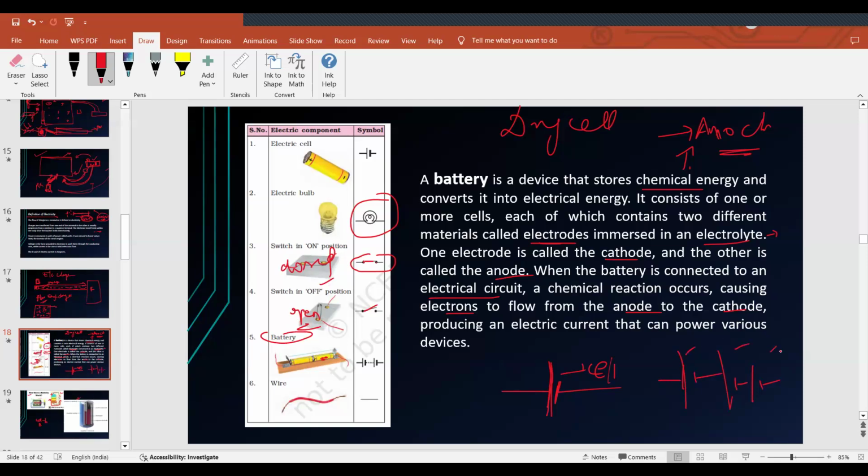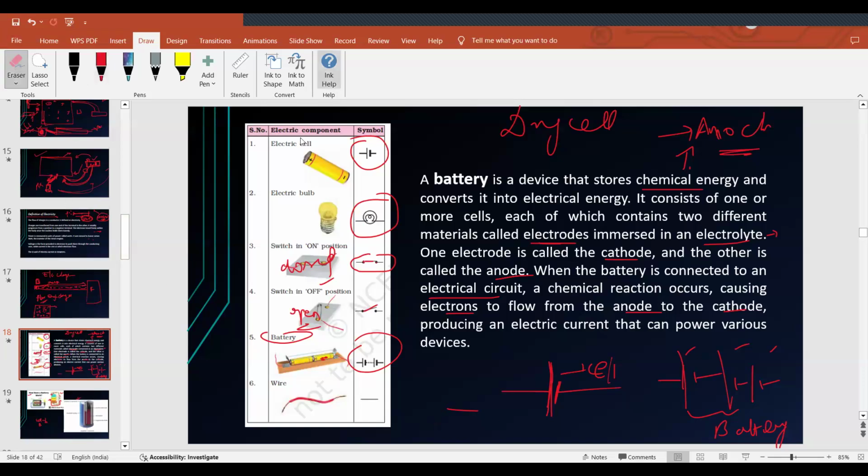If I add two or three cells, they make up a battery. What is a wire? A wire is simply represented like this, a line, that's all.